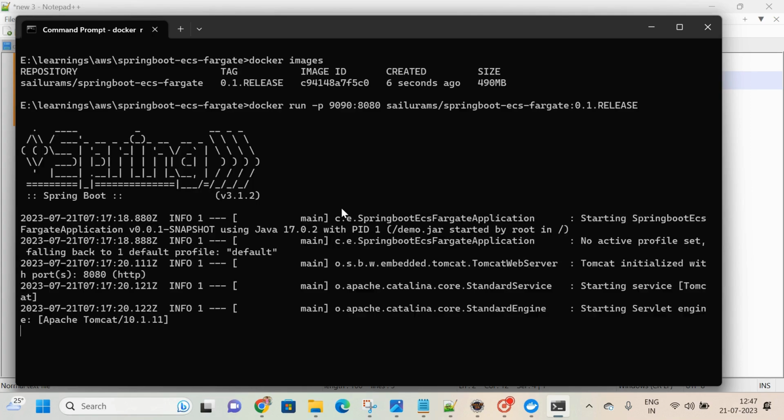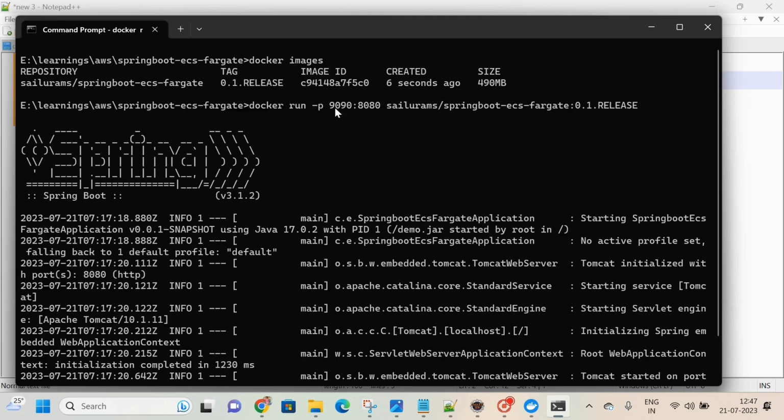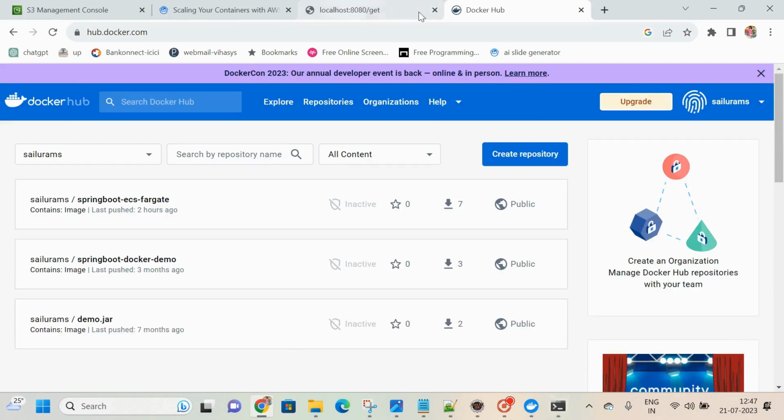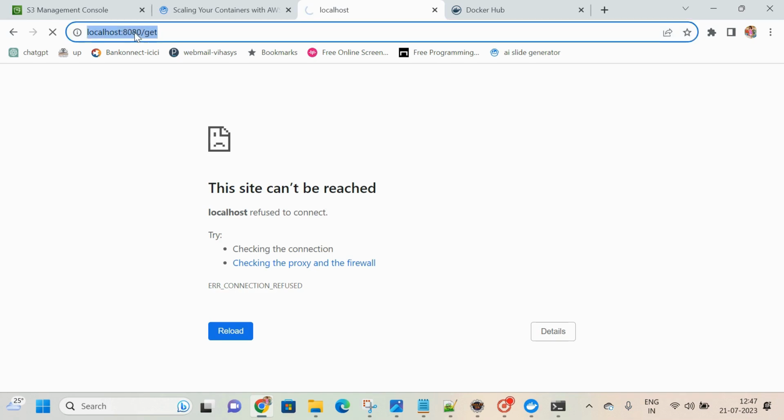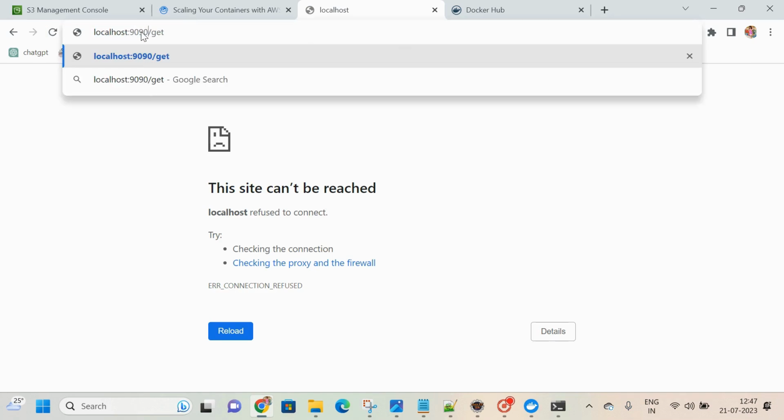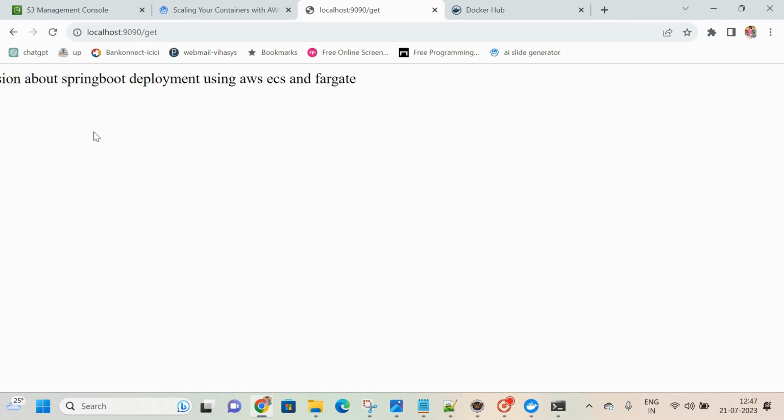Yeah, it started to run. Now we can cross check in which port number, 9090. Come back here and run this. Okay, why are we not getting it? Because it is not running on 8080 right now. We are exposing it on 9090. See here, now we are getting it.